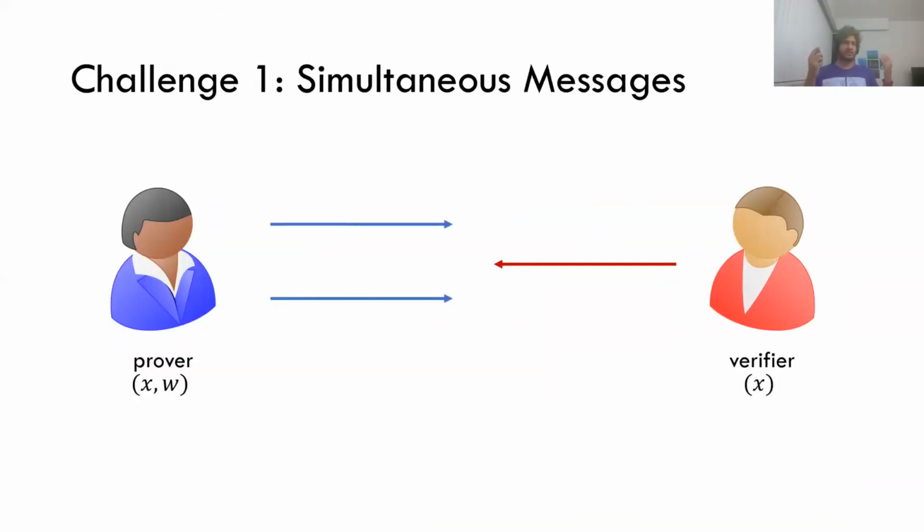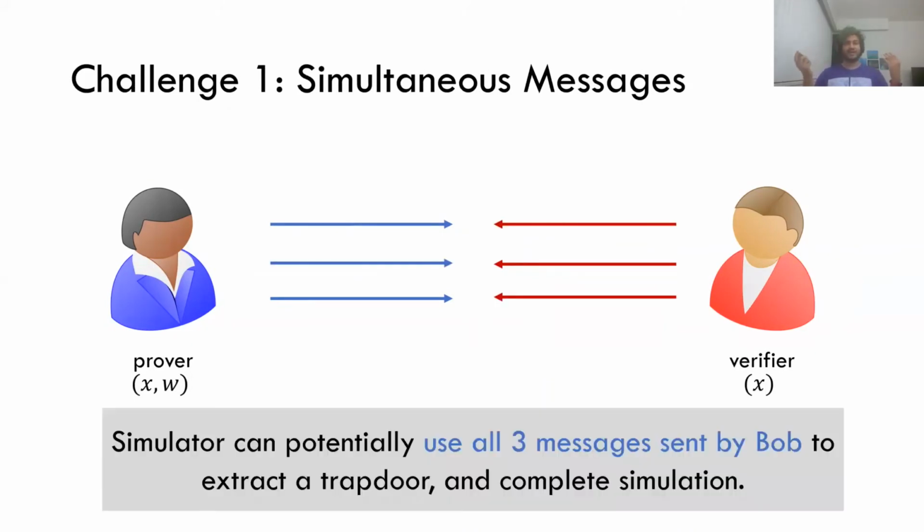The first is that we consider protocols in a simultaneous message model, meaning that in every round, both Alice and Bob get to send their messages. So one can think of the Goldreich-Krawczyk result as a 3-message protocol, and we're actually talking about 3-round protocols. This gives the simulator a little more leverage, in the sense that now Bob is not sending a single message as he was previously doing, but sending 3 messages. Maybe this gives the simulator extra power, and the simulator is able to simulate any protocol in this setting. So this is our first challenge.